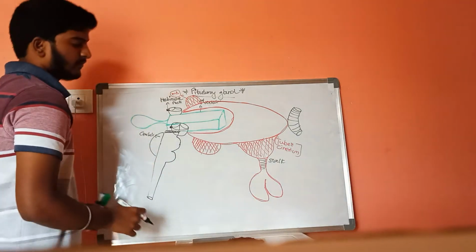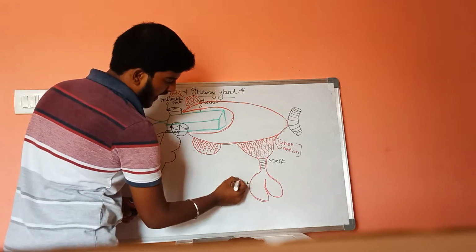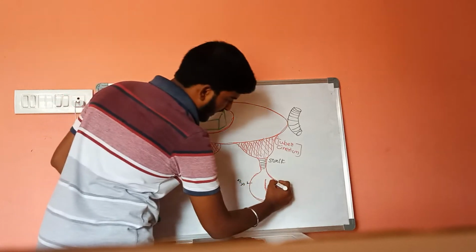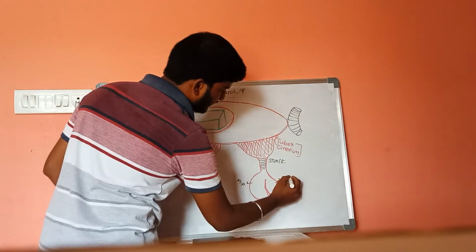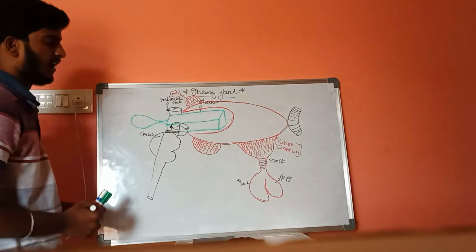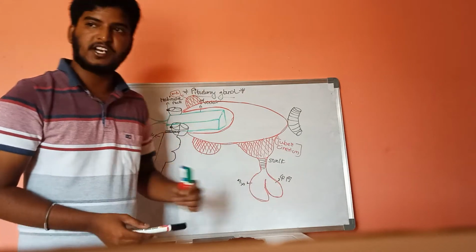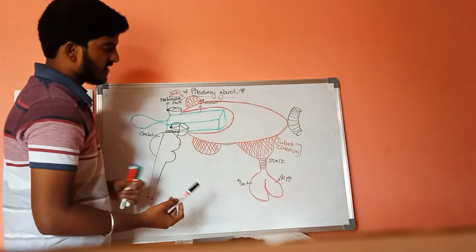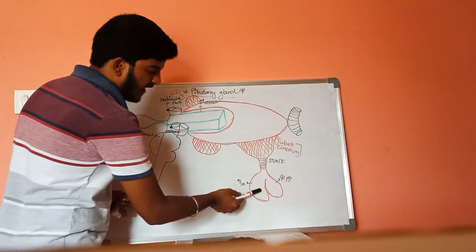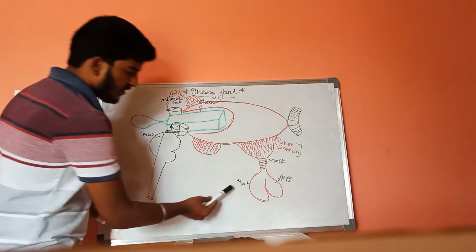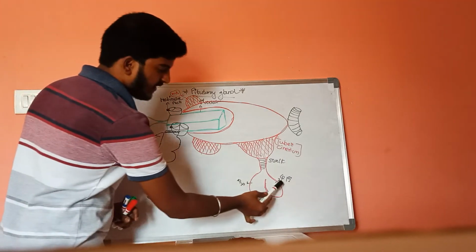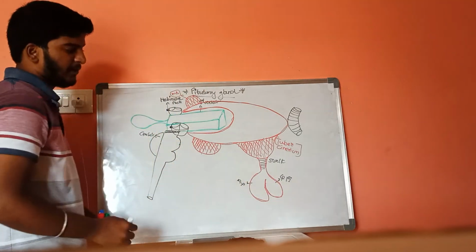Here it is the anterior pituitary and this is the posterior pituitary. The size of the anterior pituitary gland is greater than the size of the posterior pituitary gland.